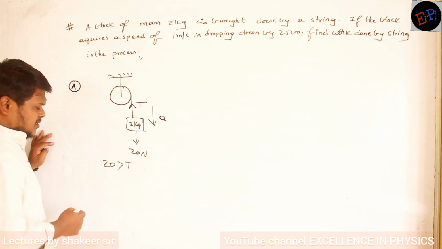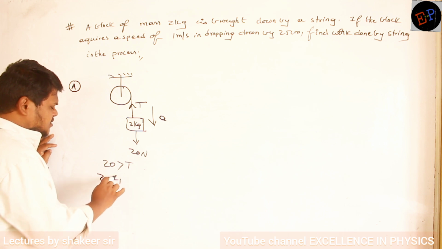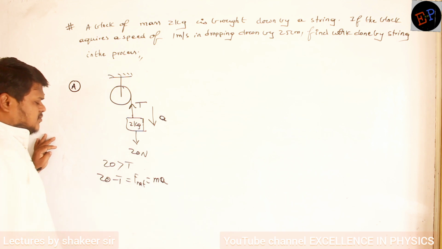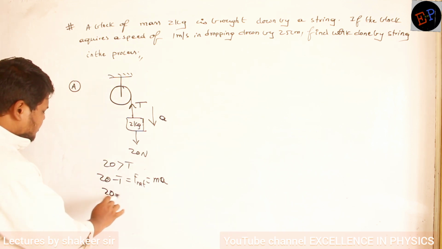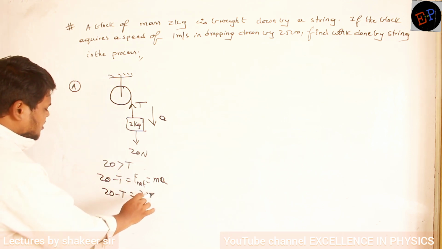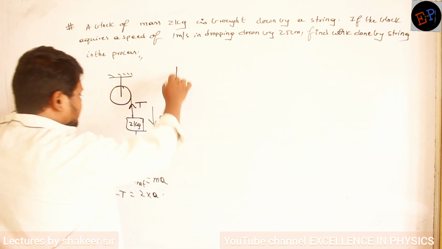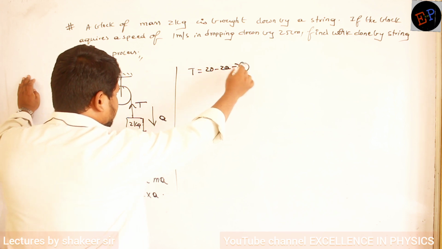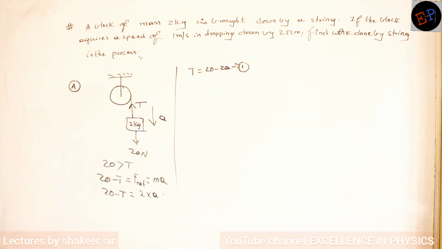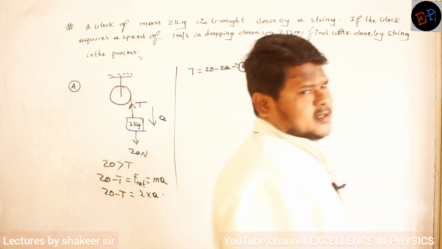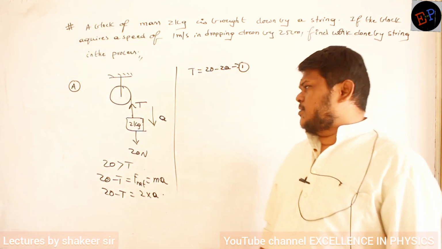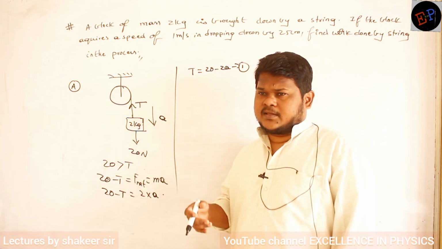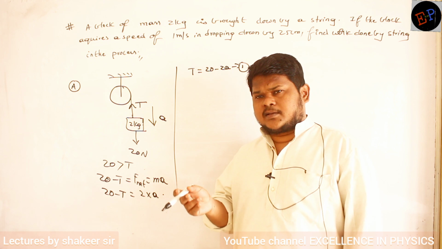So how can I write a net force relation here? 20 minus T is equal to net force. Net force formula, mass into acceleration. So 20 minus T is equal to mass of the body, which is 2, times acceleration, which I don't know. So the tension is equal to 20 minus 2a. Let it be my first equation. Understood? So why am I calculating tension? I am calculating tension because he is asking work done by string. String means tension in the string. It means I am supposed to calculate work done by tension.